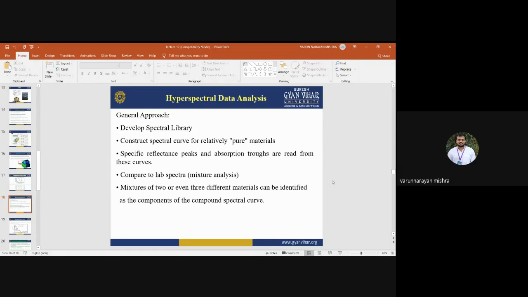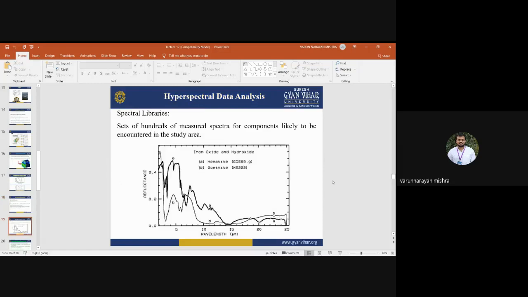So these are some general steps involved in hyperspectral data analysis. I will discuss them one by one. What is a spectral library? What are pure pixels? What is mixture analysis, or unmixing analysis? Here, first we need to develop spectral libraries.